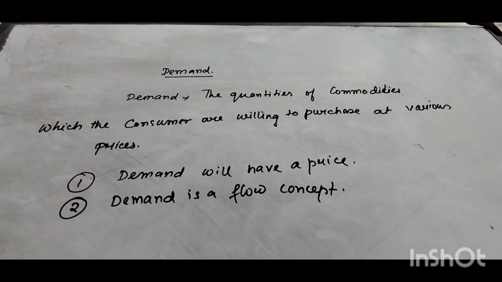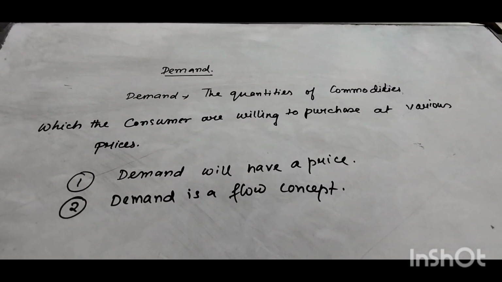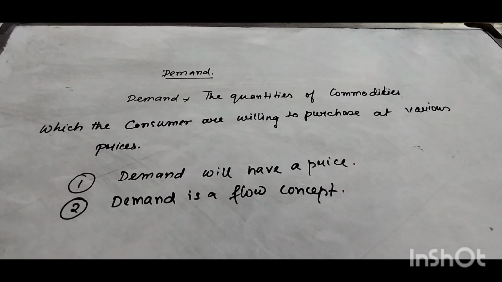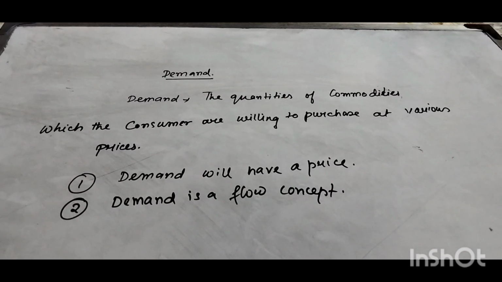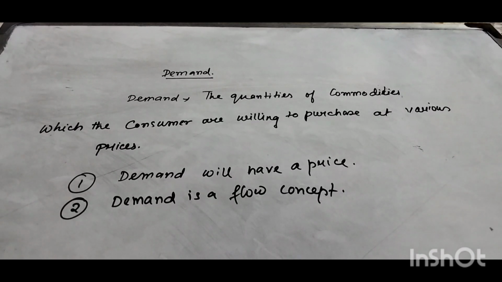Next, demand is always a flow concept. That means it is a continuous flow of purchase. For example, 200 cars per day, or 200 cars per week or per year. That means it is a continuous process. It is not a single purchase, where at one time we purchase and then never purchase again. No, it is a continuous one.